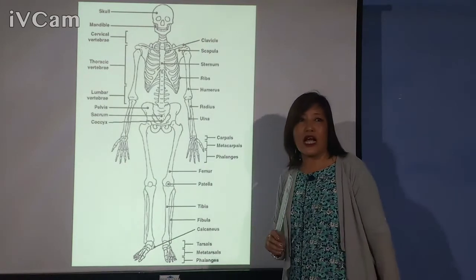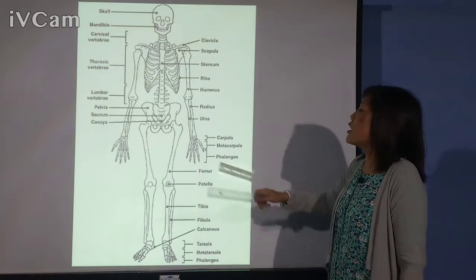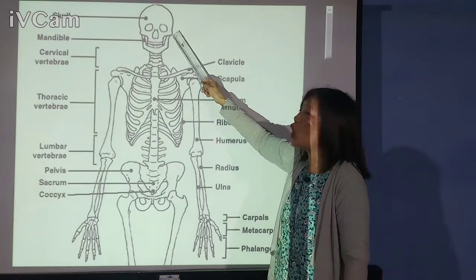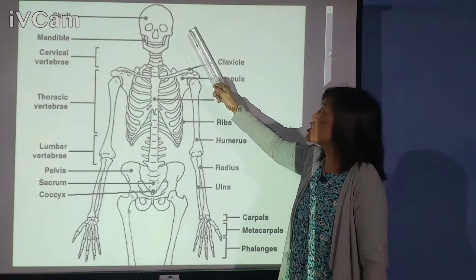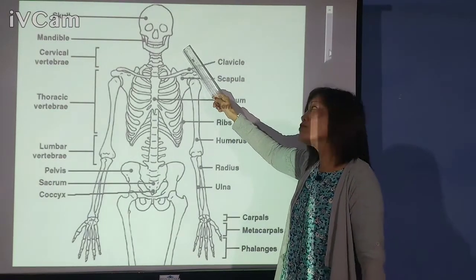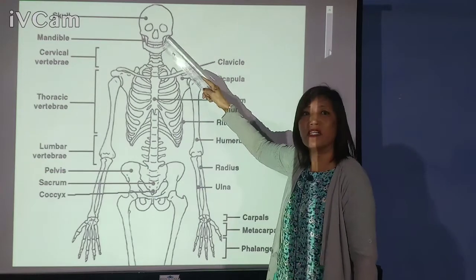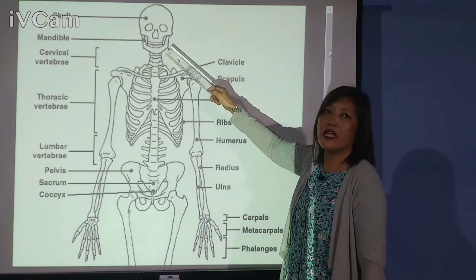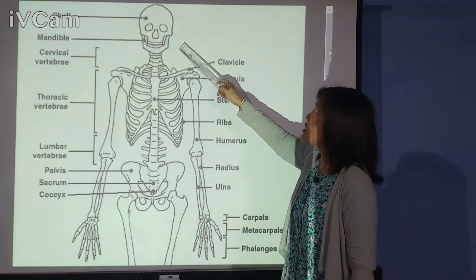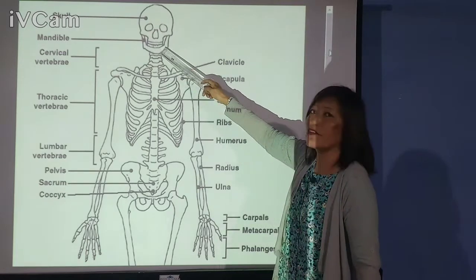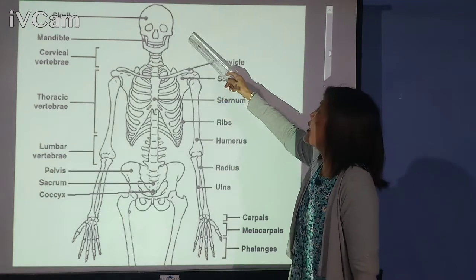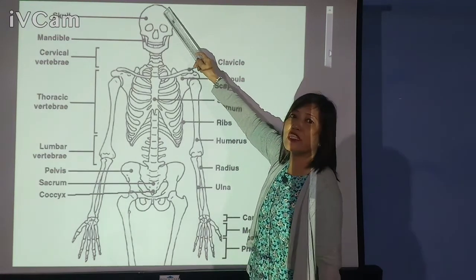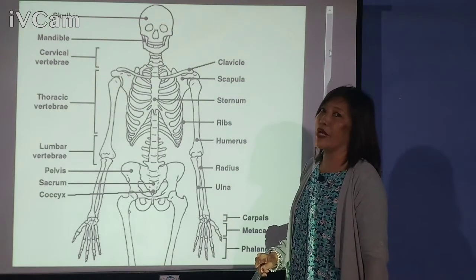Now let's discuss the skull. If you see the skull here, it is a hollow, bony structure which forms the head of the skeleton. This skull supports the structure of our face, and it provides a protective cavity for our brain.